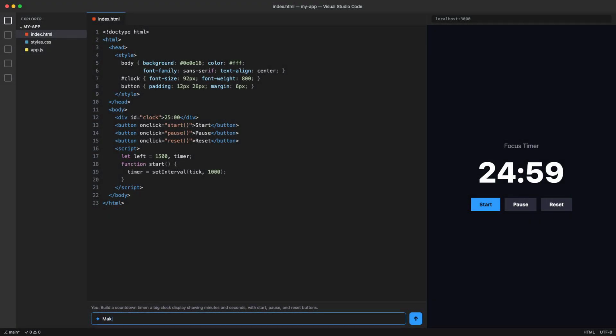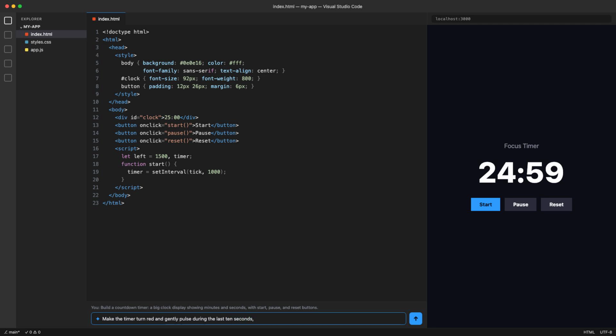Now, is it perfect? Not yet. And that is completely fine, because this is where the real magic of building this way shows up. I do not have to settle for the first version. I can just ask for changes in plain English the same exact way. So let me make this timer a little more alive. Here is my next request, typed word for word. Make the timer turn red and gently pulse during the last 10 seconds and center everything nicely.